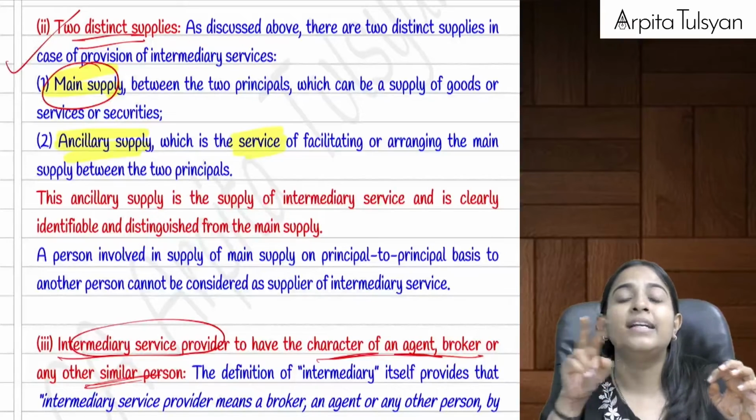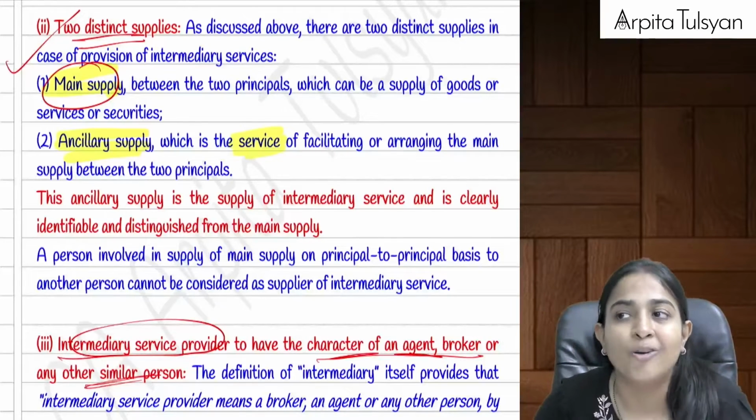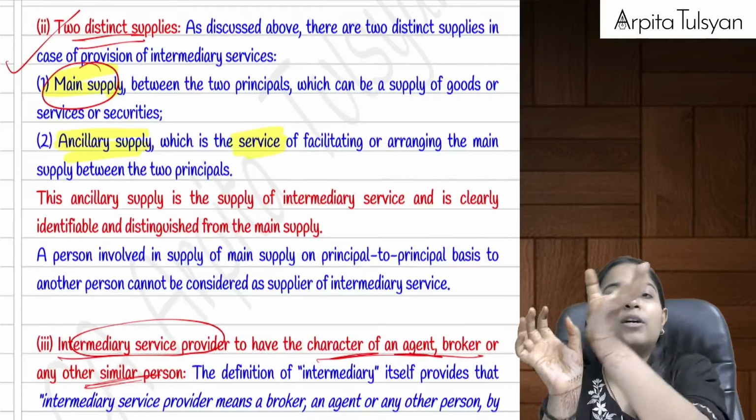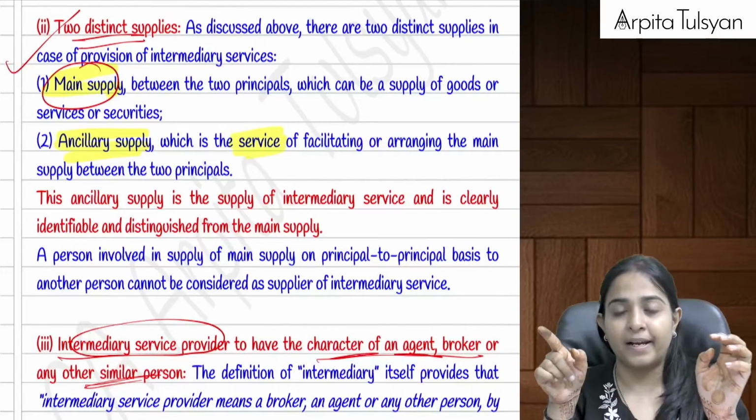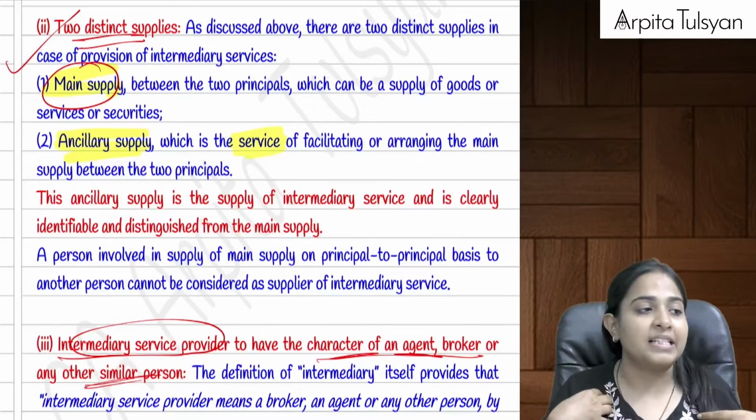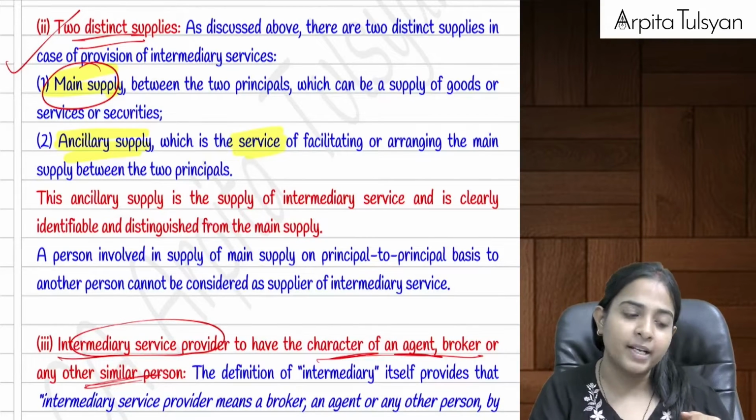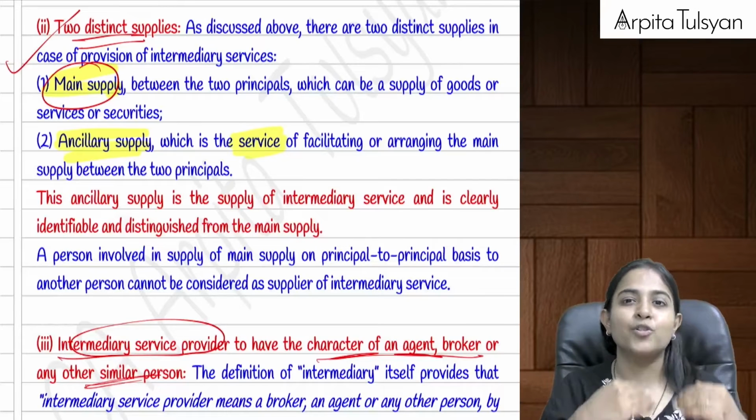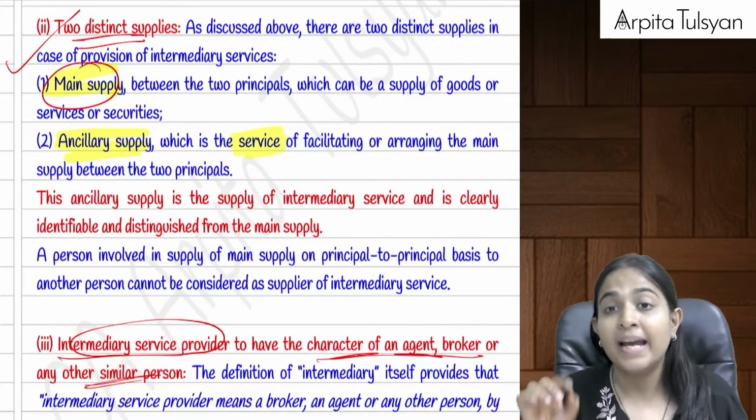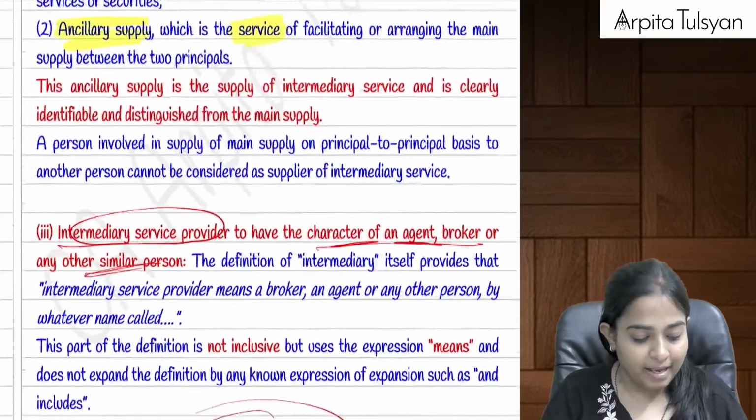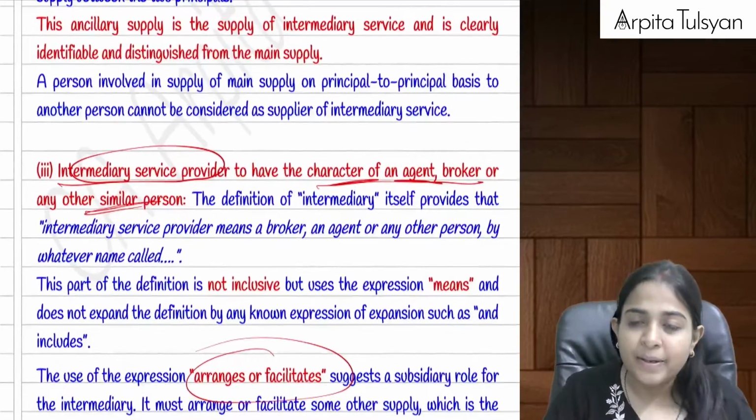Okay, then there are two different supplies, or we can say two different transactions happening. One is the main supply, that is, the supplier is selling the goods to the recipient. Another supply is of the intermediary. Can I say the intermediary will be charging commission from either of the parties? So the intermediary is providing service to one of them, that is another supply. That supply will be called the intermediary service supply. Yes.